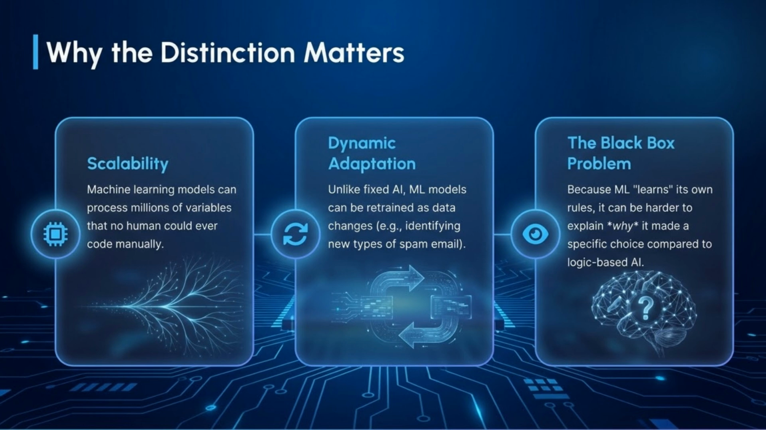The distinction matters because ML provides scalability, processing millions of variables no human could code. It allows dynamic adaptation, retraining as data changes. However, it creates the black box problem, making it harder to explain why a specific choice was made.